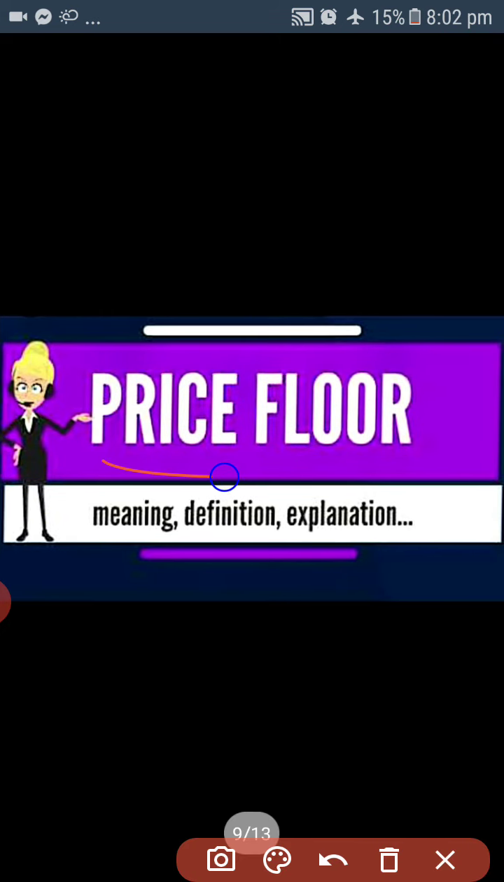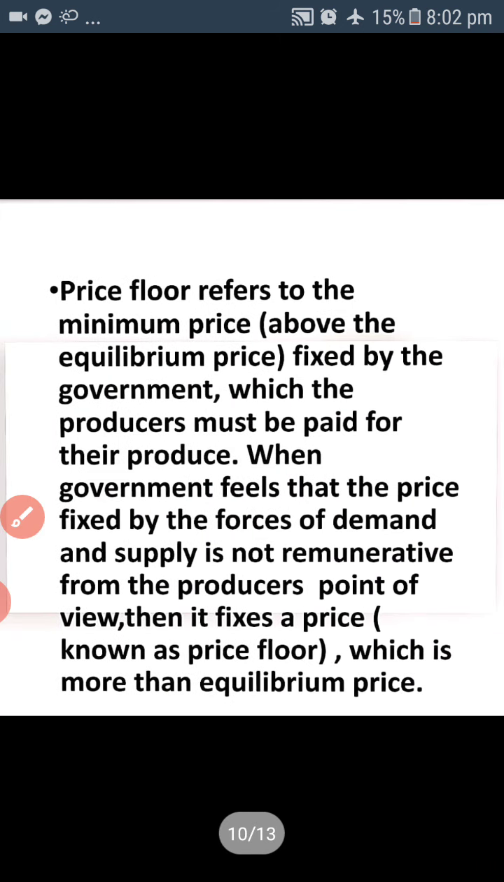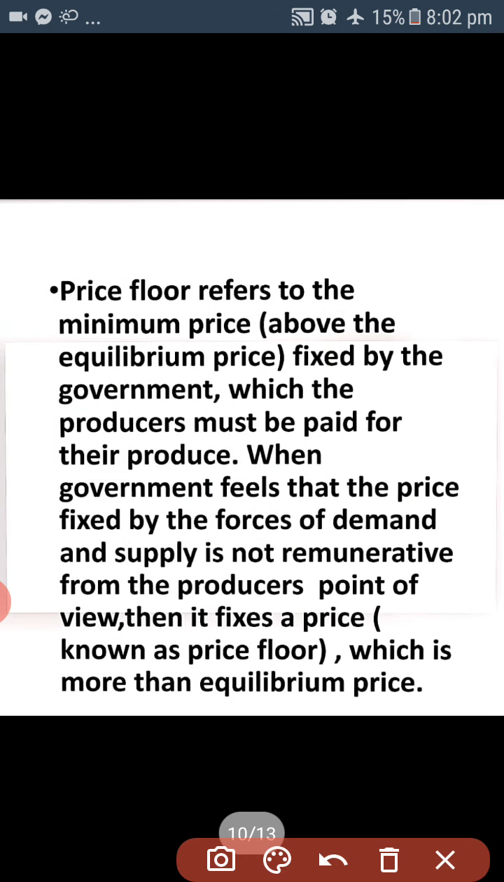Now come to the price floor. Price floor is different from the price ceiling. Price floor refers to the minimum price above the equilibrium price. Now see the difference: price ceiling is below, and price floor is above the equilibrium price, which the producers must be paid for their produce.